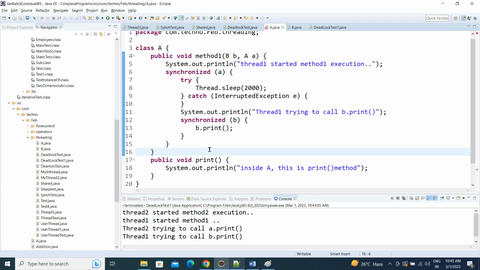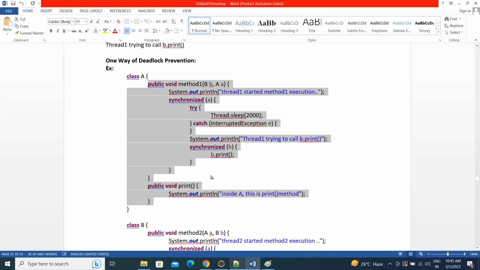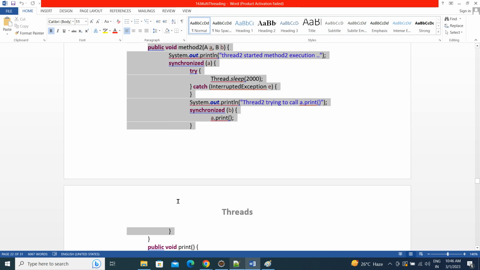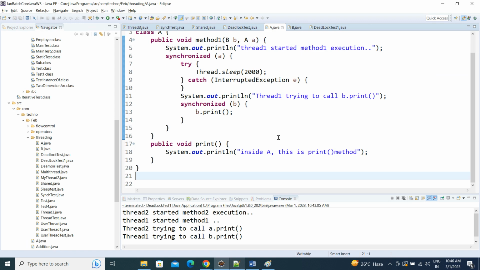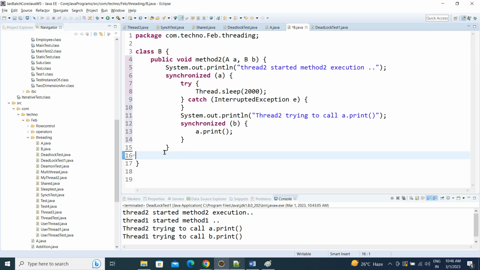Now let's copy and paste it for class B also. Remove that synchronized method and call the block.